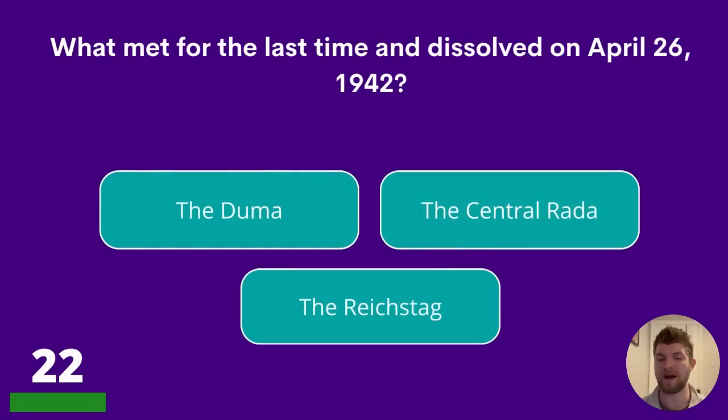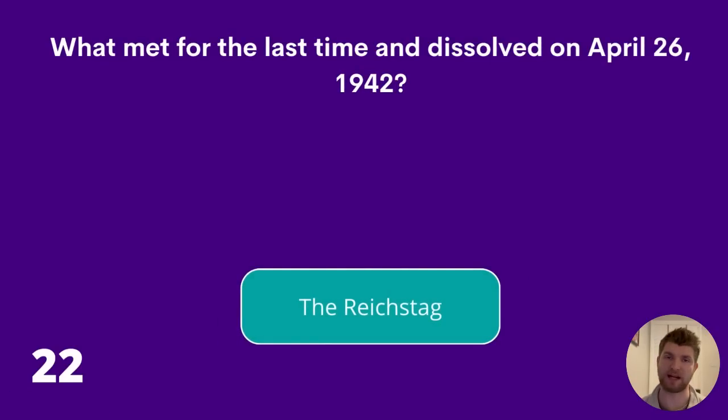Question 22. What met for the last time and dissolved on April 26, 1942? The Duma, the Central Rada, or the Reichstag? The answer is the Reichstag.